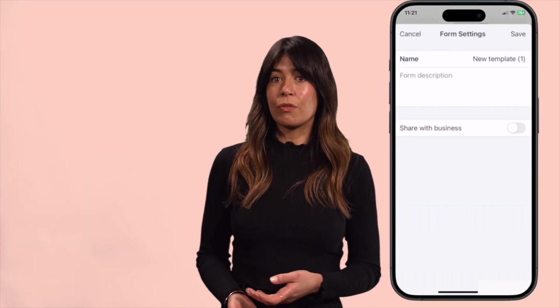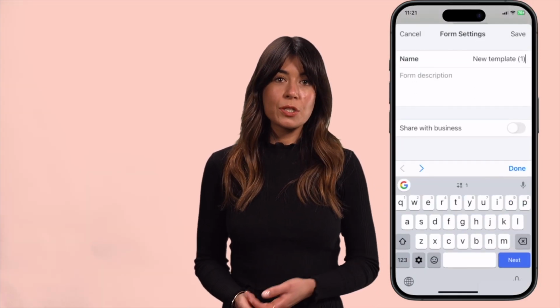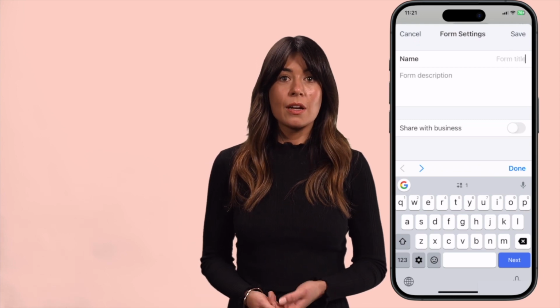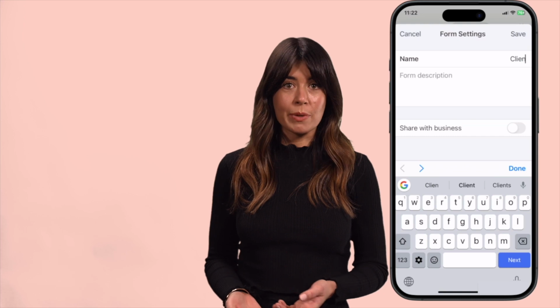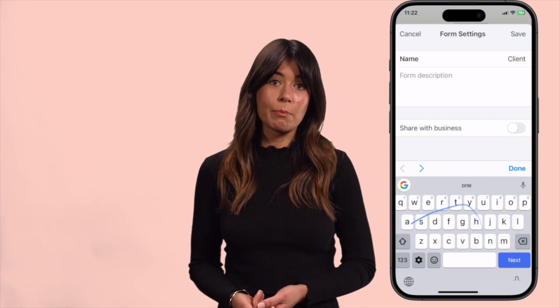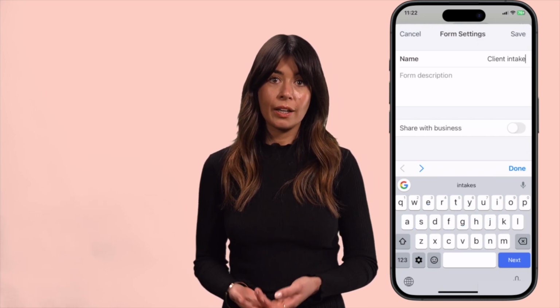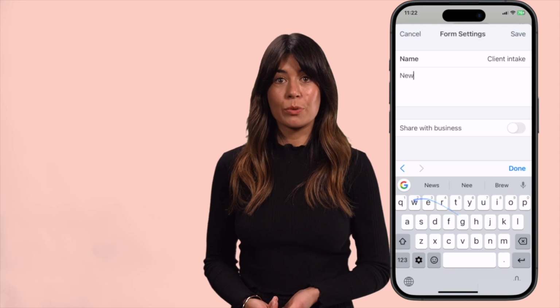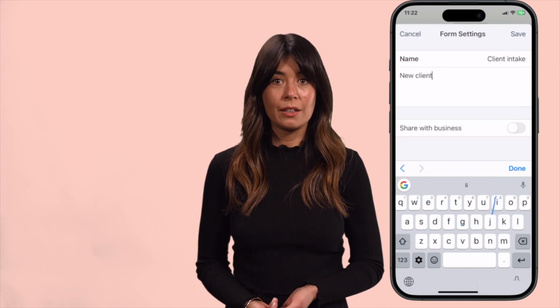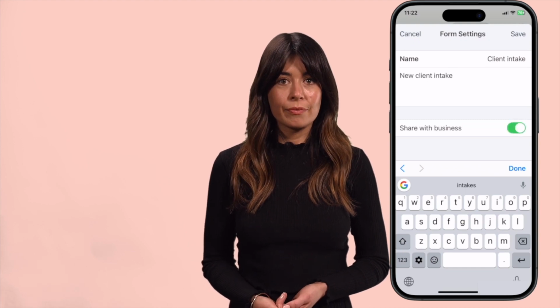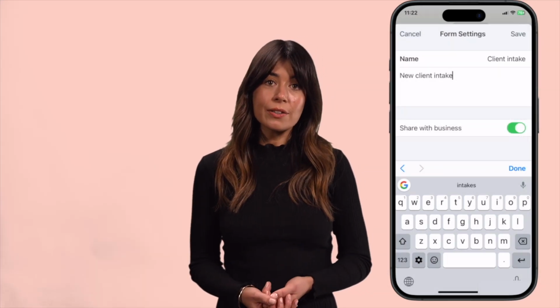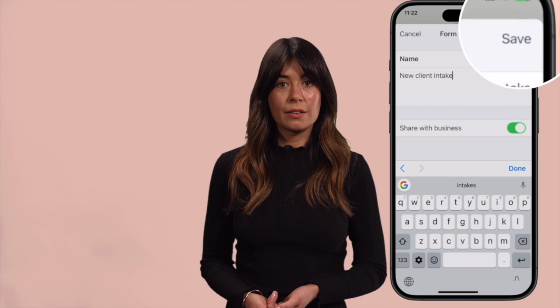Here you can name your form, add a description, and choose to share with your business. If you toggle this option on, other staff members who use Consult from your business will be able to access and use the templates you share. The shared form will also be available to use in the web version of Timely. If you ever need to, you can unshare these at any time. When you're finished, click on Save to return to the form builder.